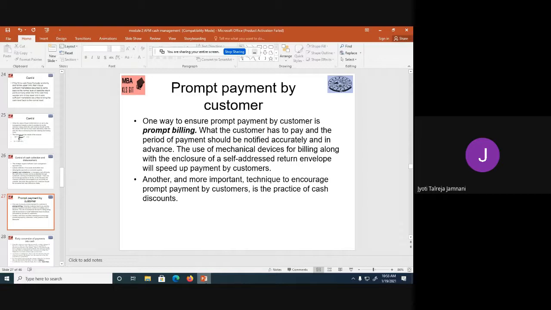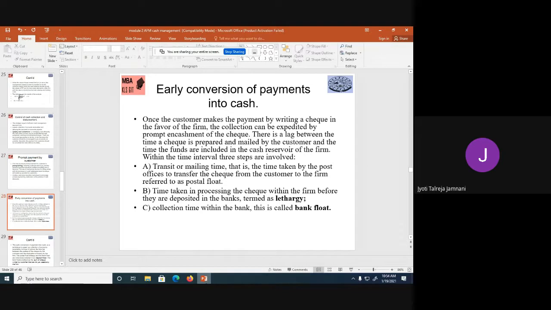Another and more important technique to encourage prompt payment by customers is the practice of cash discount. So you do prompt billing, notify the customer about the bill, and put the bill in a self-addressed envelope where he can put the check and return that envelope. And secondly, we can give a cash discount so that we encourage them to make payments at the earliest. Then comes early conversion of payment into cash. This is a very important thing, the second part that I had told you.